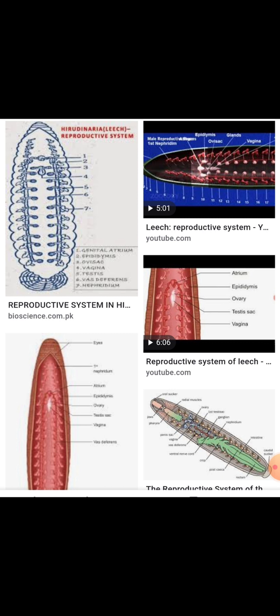Then the clitellar glands secrete an albuminous fluid which enters into the cocoon. The fertilized ovum with albuminous coat comes out through the female genital pore and reaches the girdle. Then the leech withdraws its anterior end by rhythmic movements. The posterior glands secrete the anterior polar plug and close the anterior end of the girdle.